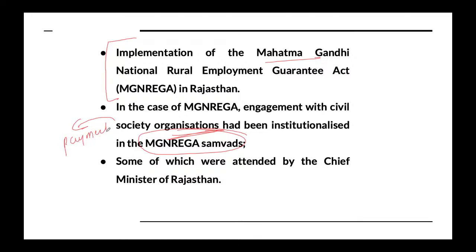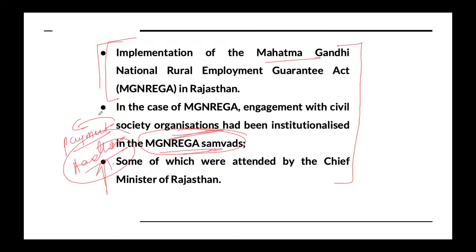Aadhaar is not updated. Data related to Aadhaar is wrong. Aadhaar and bank are not connected. Such problems can only be known if you are connecting with the people, with the beneficiaries. Under Manrega Samvad, such steps have been taken by the Rajasthan government. So you can quote this example on many occasions when you talk about the participation of people in policy or program implementation.